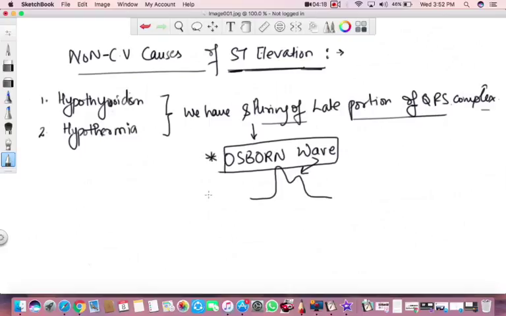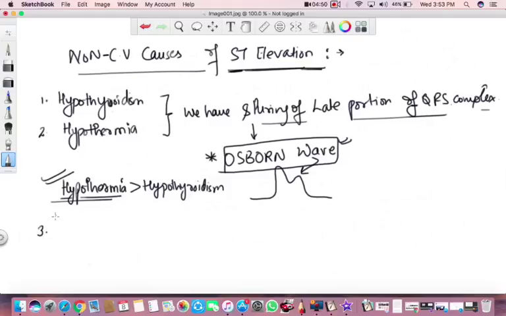In both these situations we find the Osborne wave, but if the examiner asks, or if we have to think specifically, it is definitely more specific for hypothermia than hypothyroidism. If you have to choose one option, then hypothermia makes much more sense for the Osborne wave.